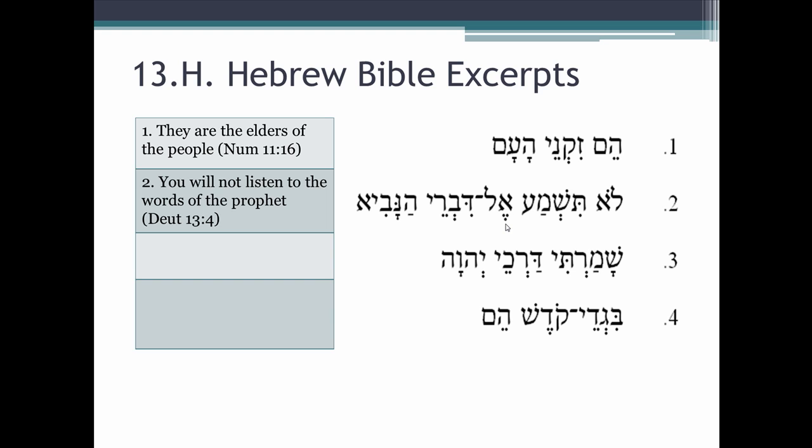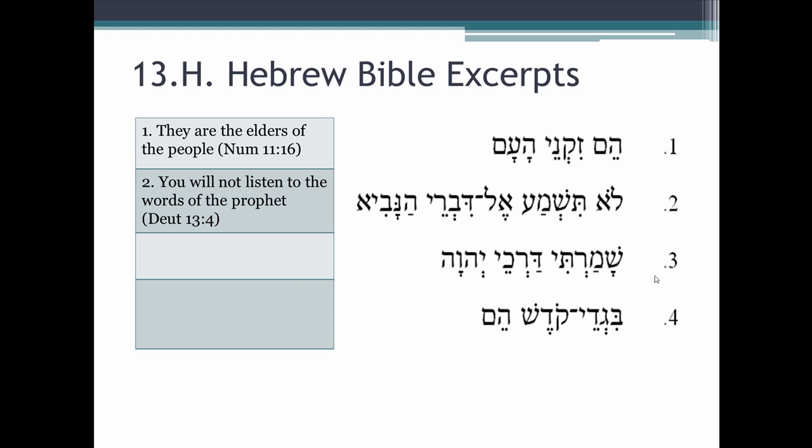But usually this is sort of a formulaic way of the thou shalt not kind of command in the Old Testament. But, you know, you could do either grammatically. But we'll go with what Futato has here. You will not listen to divrei hanavi. We have a noun, masculine plural construct. We peek over to the left. Yep, another noun, so we have a construct chain. Hanavi is our absolute noun. It is definite. That makes this one definite. So you shall not listen to the words of the prophet.